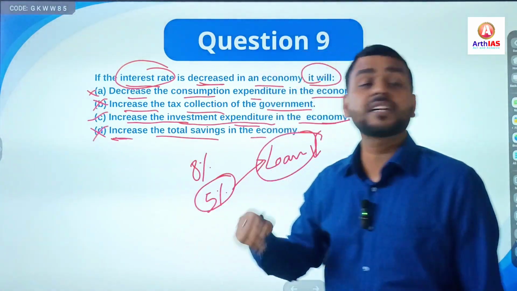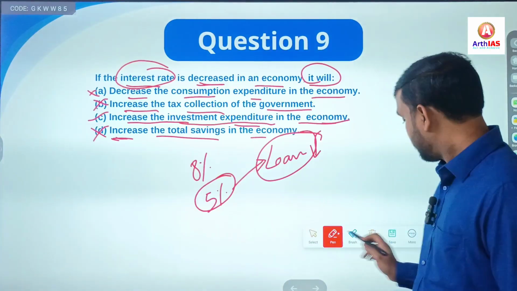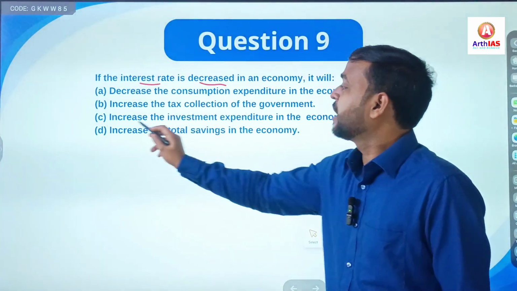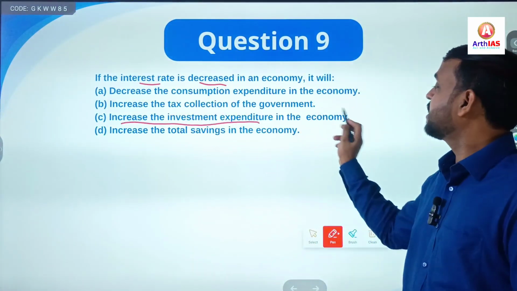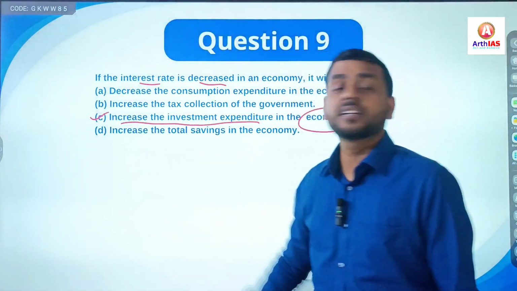No, it will not increase the savings. So whenever the interest rate is decreased, it increases investment expenditure in the economy. C is the right answer.